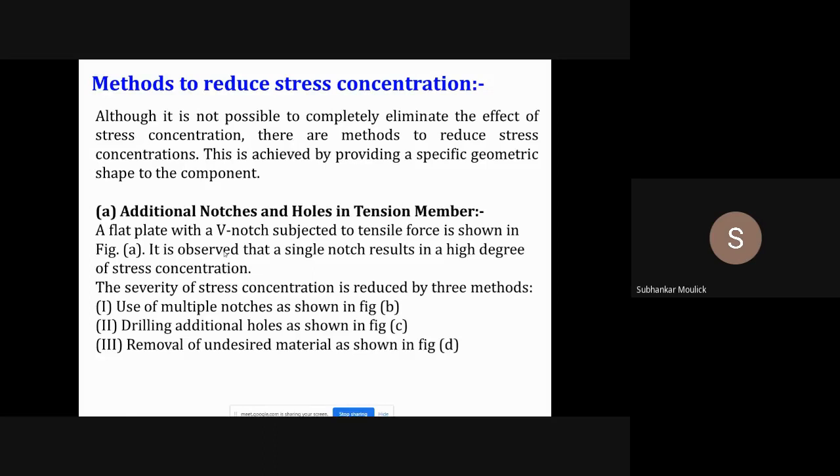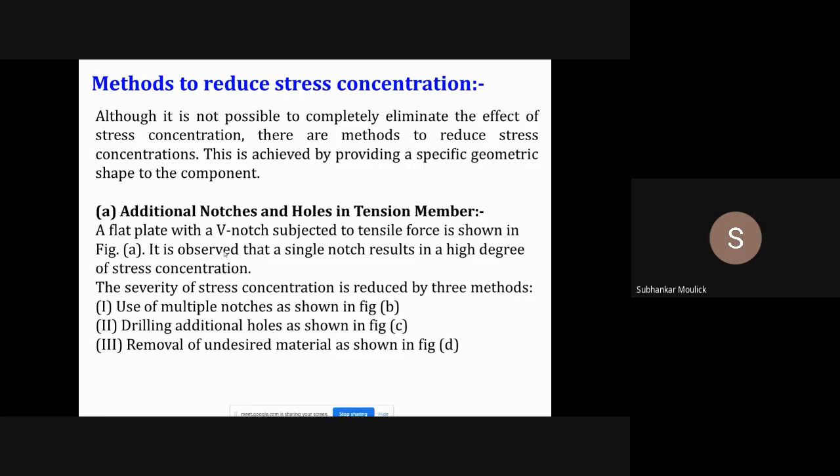Why should it not be there? Sir, if more stress occurs, then chances of failure are more. Yes. As we discussed in the last class, due to the presence of discontinuity in any component, that discontinuity can be an abrupt change in the cross sectional area. It can be if you drill some holes in any component.